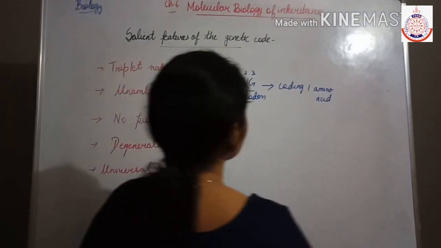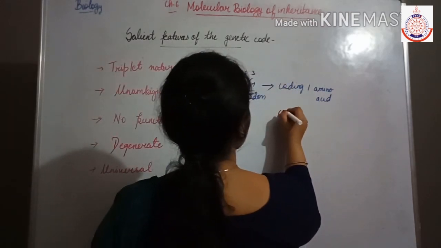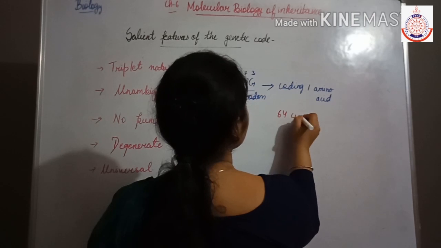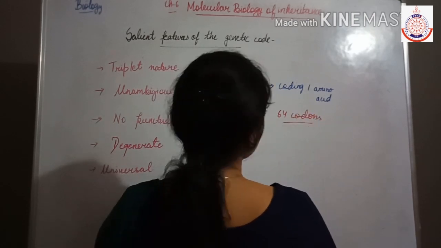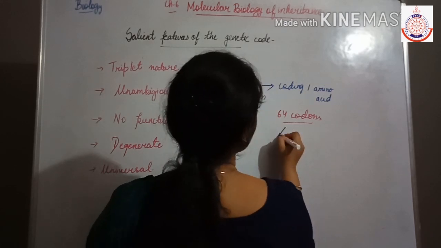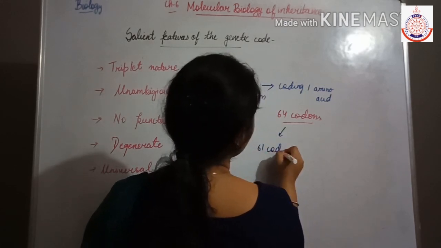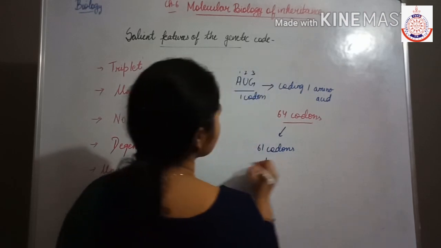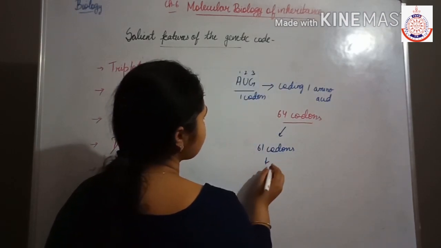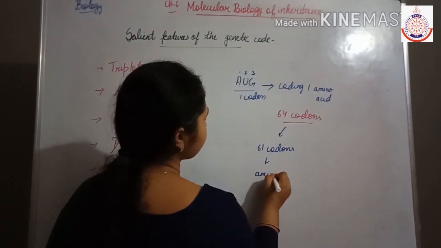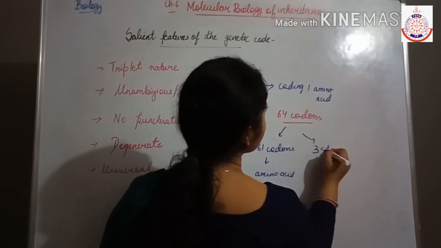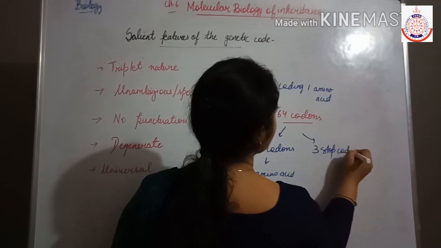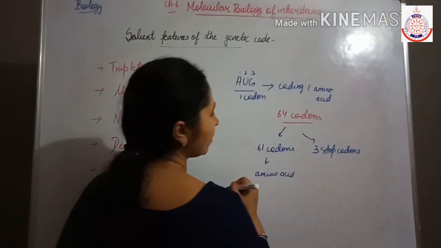And how many total codons are there? 64 codons are there, and out of these, 61 codons are responsible for synthesizing the amino acids, and 3 act as the stop codons.